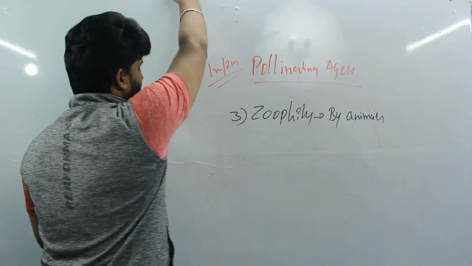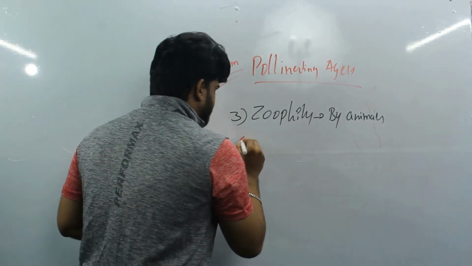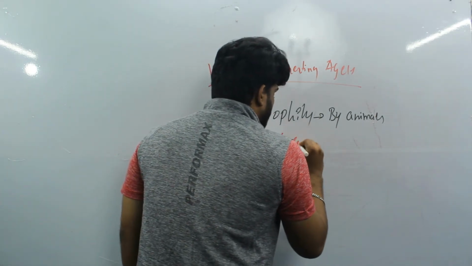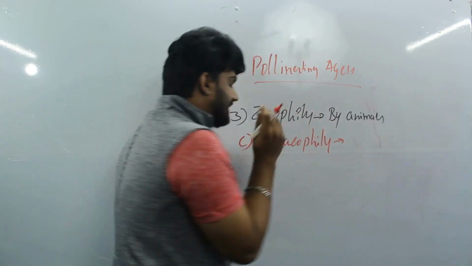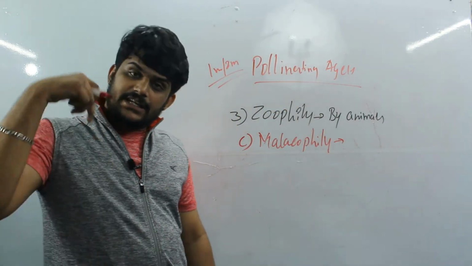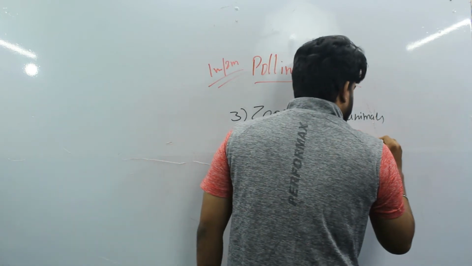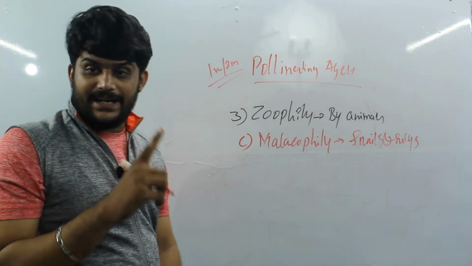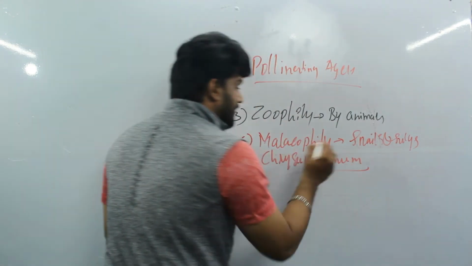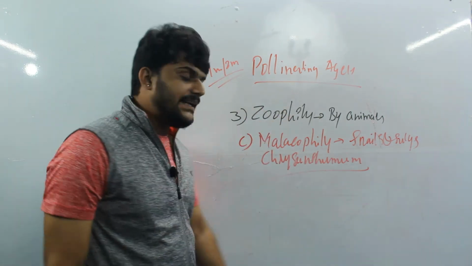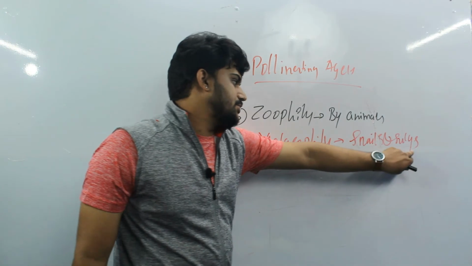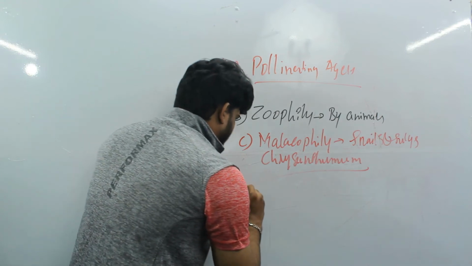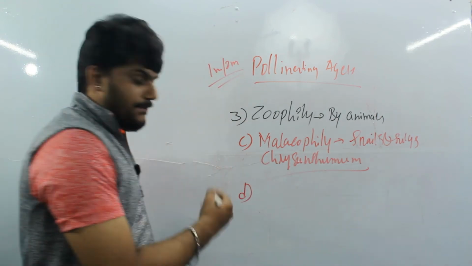The next one is Malacophily. This is the type where snails and slugs are involved as agents. Mainly chrysanthemum is the plant involved in this kind of pollination, where snails and slugs stay on the plant itself. And the fourth one is Myrmecophily.